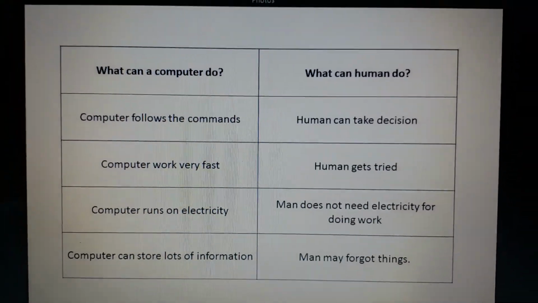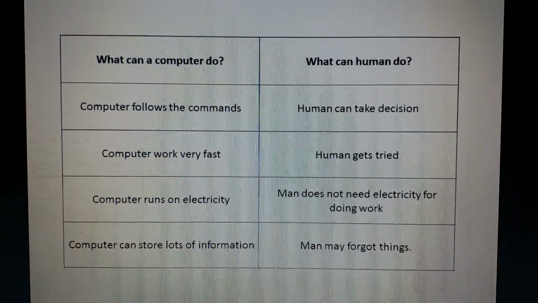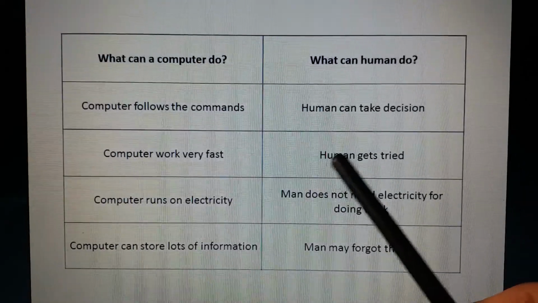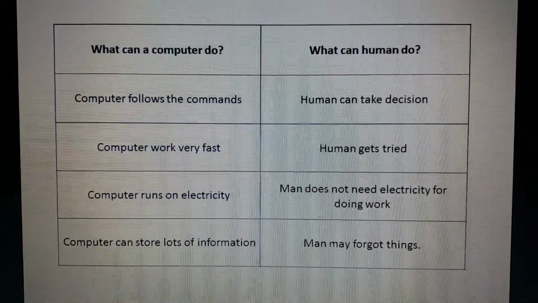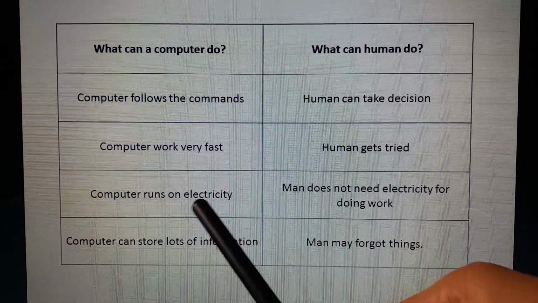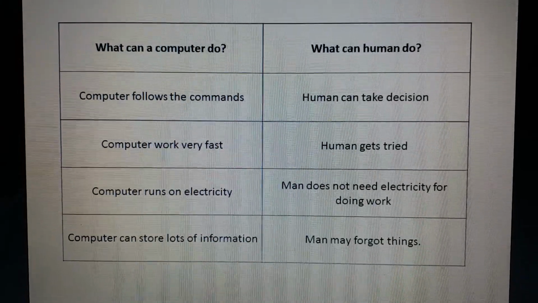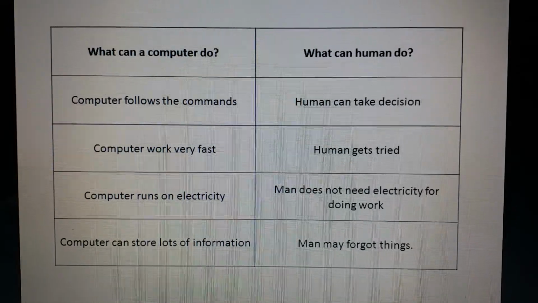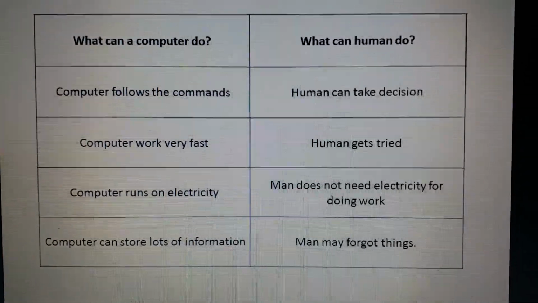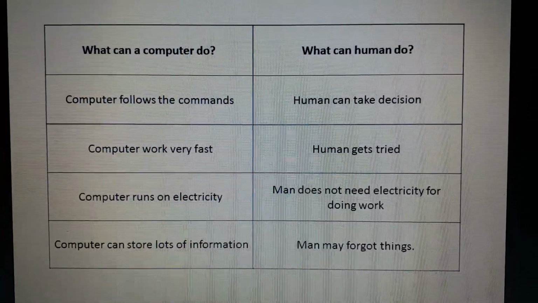In first standard also we did computer practicals in our lab. Humans get tired, means we all get tired doing so much work. Then computers run on electricity. Computers always run on electricity. Man does not need electricity for doing work. If we are doing work, we don't need electricity all the time.